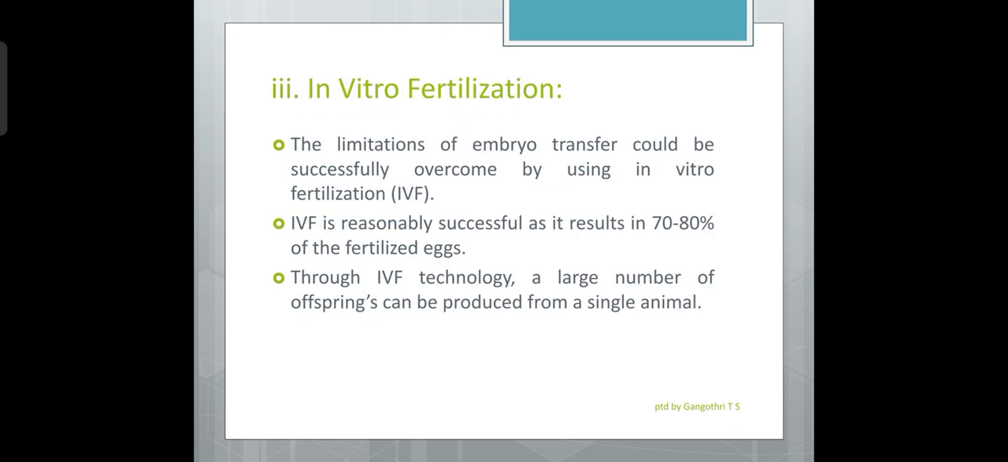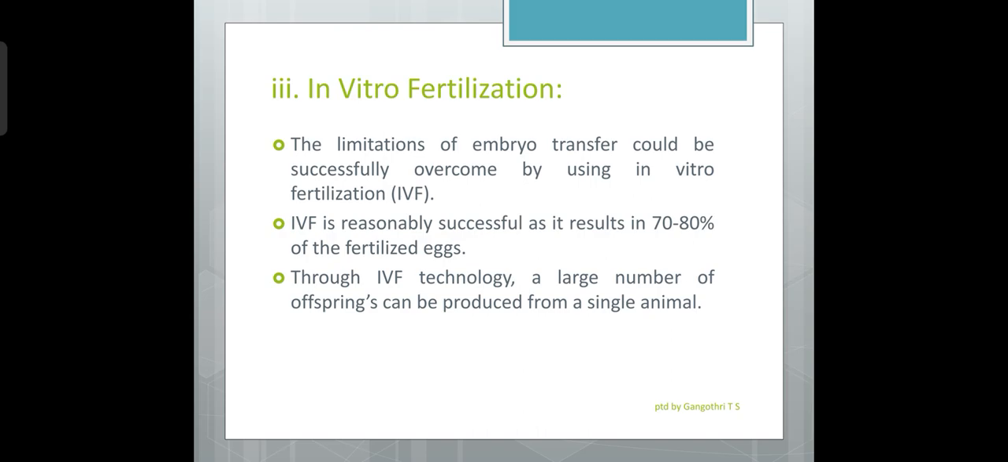In vitro fertilization. The limitations of embryo transfer could be successfully overcome by using in vitro fertilization. In vitro fertilization basically involves fertilization of oocytes of a female animal in laboratory conditions, under artificial conditions. This is in contrast to natural fertilization, which occurs in the uterus.